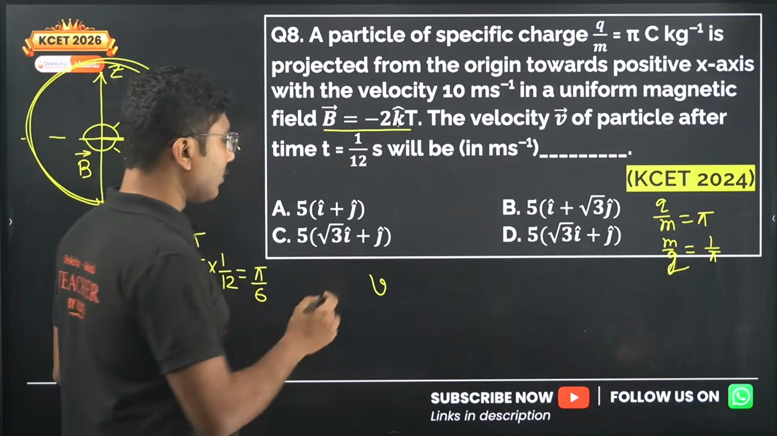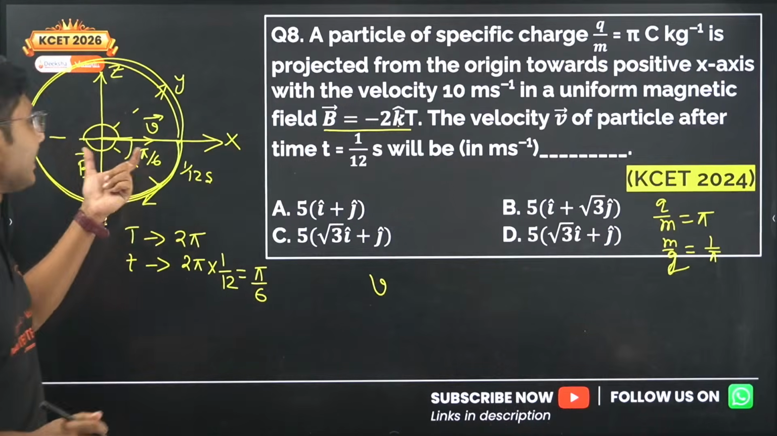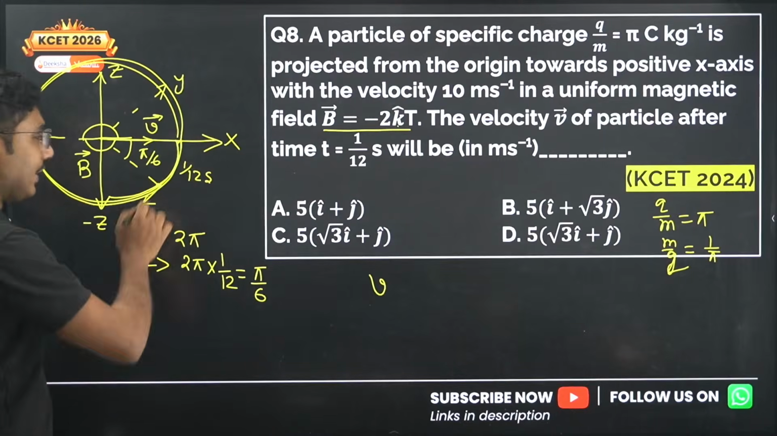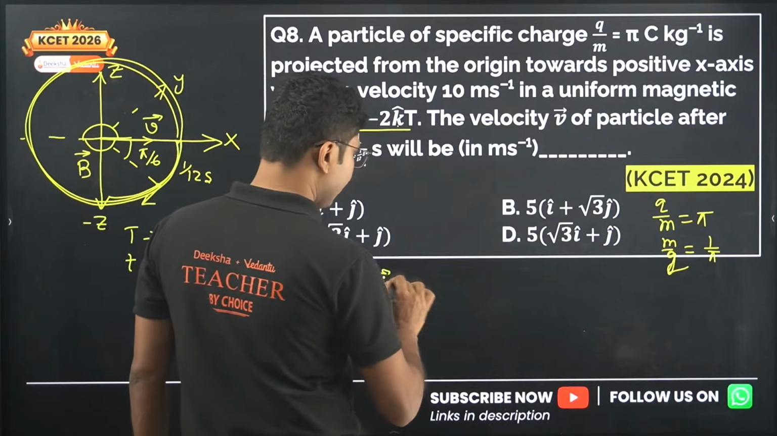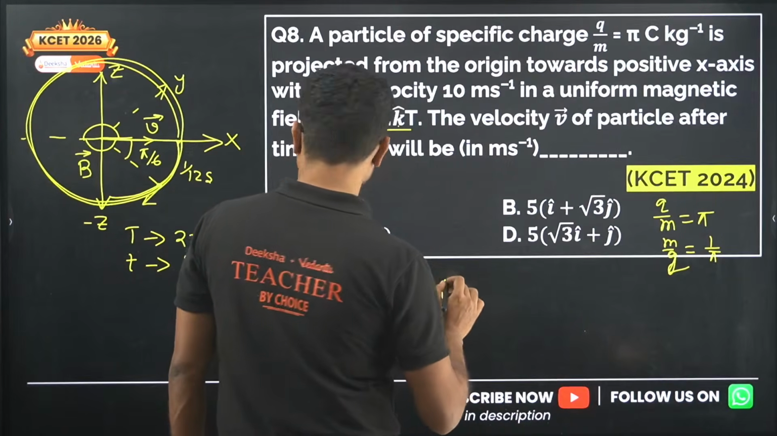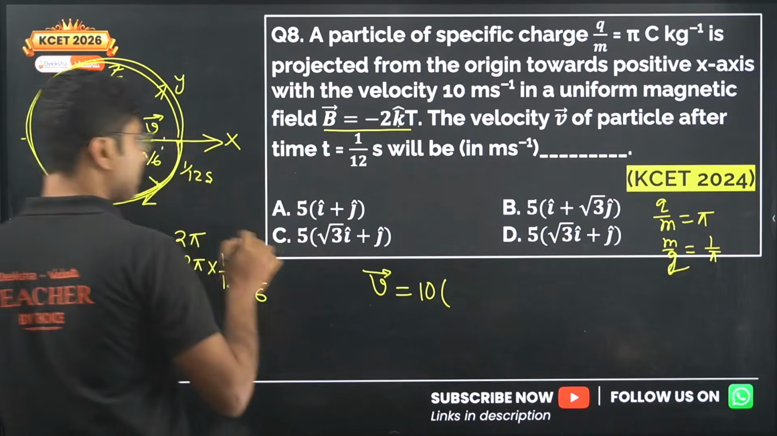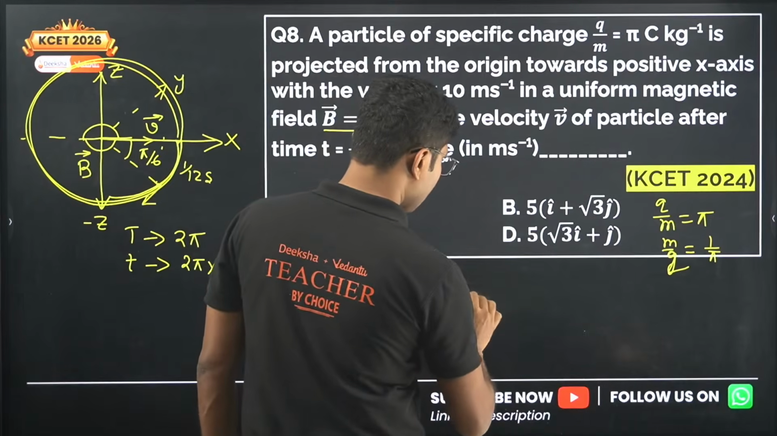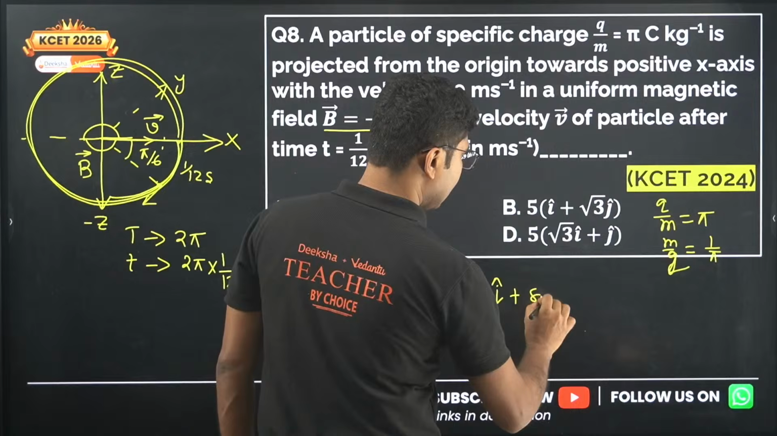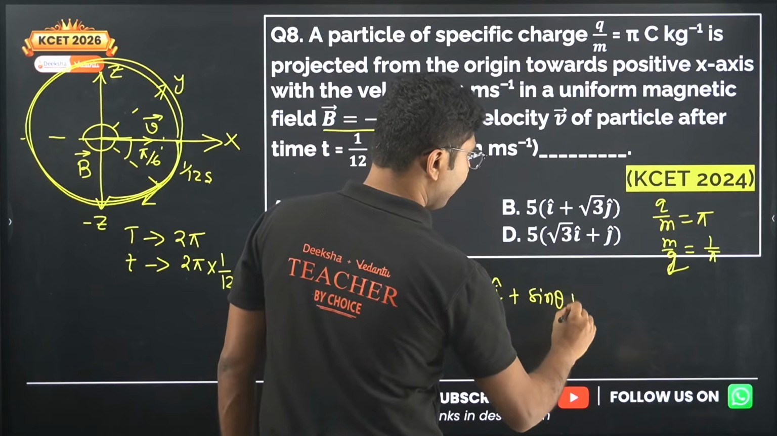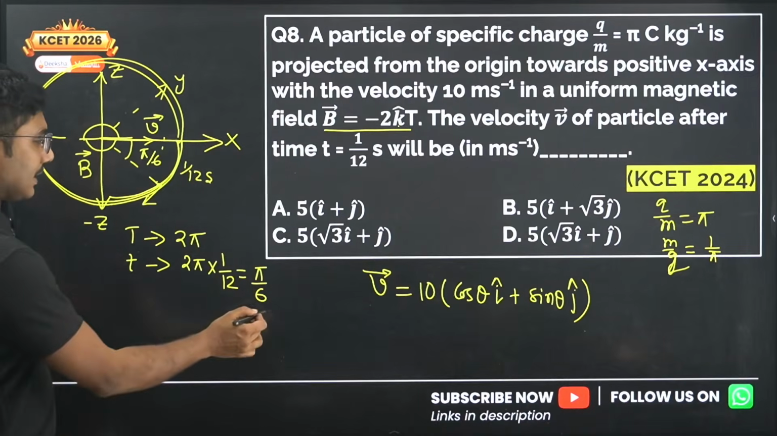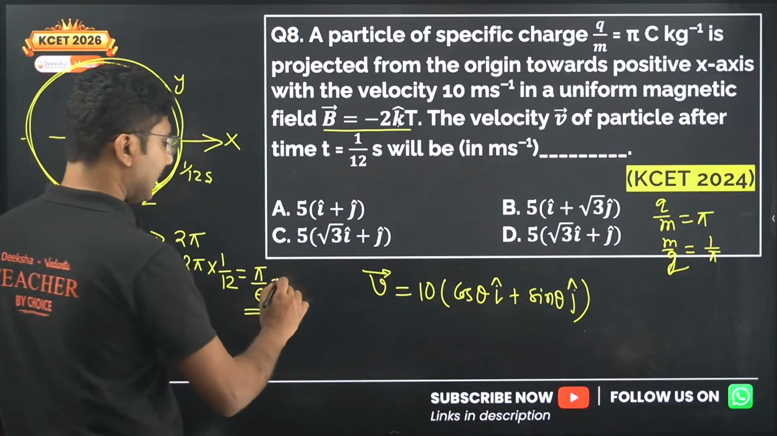What is the velocity over here? Velocity, as I mentioned, the magnitude of velocity is the same, 10. Magnitude wise it is not changing, only direction is changing. So the velocity vector will be 10, and the x component will be cos theta, so cos theta i cap plus sin theta j cap. So what is the cos theta? Theta is this angle.